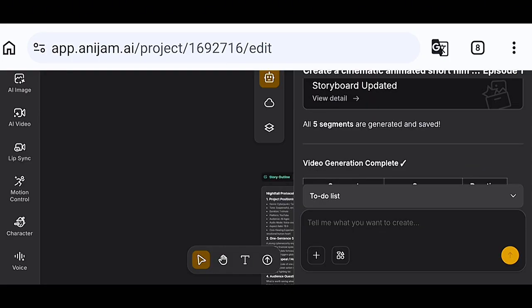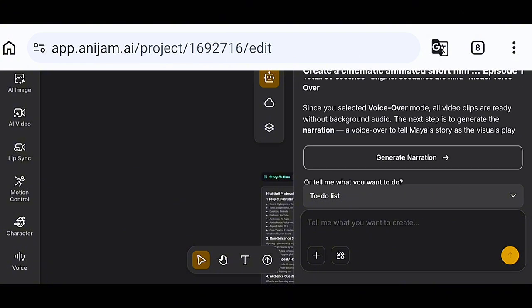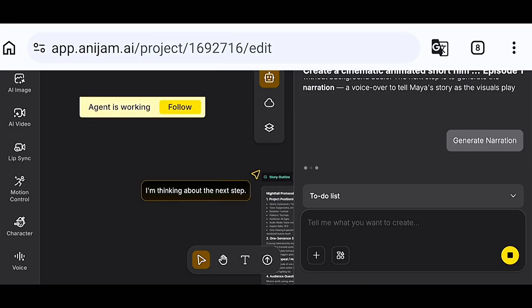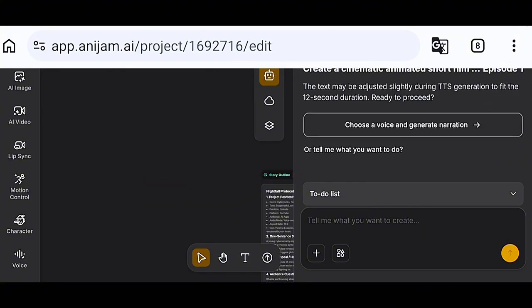Okay, my storyboard has been updated and the video generation is basically completed. Now everything is 12 seconds each from scene 1 to the last scene, which is scene 5. Now I can go on and generate narration. Remember, I picked narration instead of dialogue. So now I'll just go on and click on generate narration, and it will start generating my narration for me. So it asks me to choose a voice and generate narration.